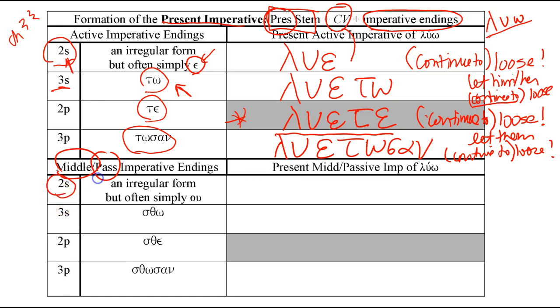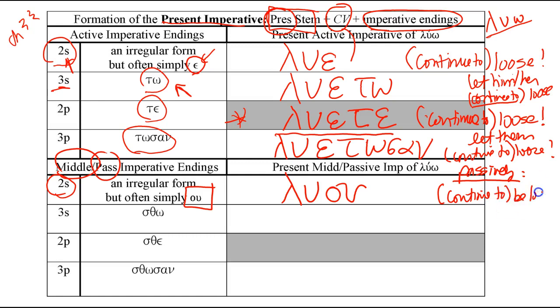Again, the second person singular is the most irregular. Most of the time, the suffix ending u will be used for the second person singular, but not always the case. Let's use the regular verb lu. So we take the stem lu and then add u to it, and I'm going to translate this passively. Although this is the form for both the middle and the passive, we're going to give the translation passively. So this would be parentheses continue to be loosed.